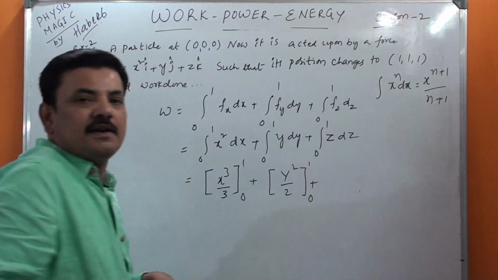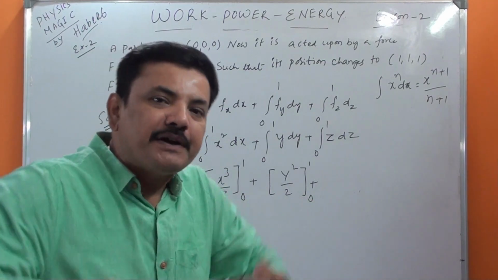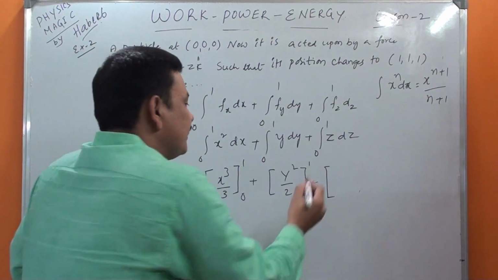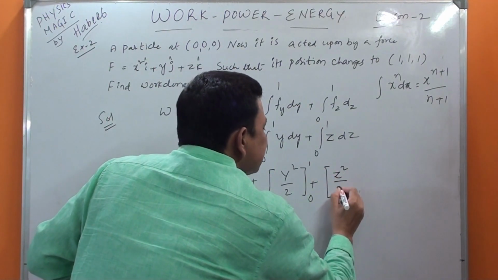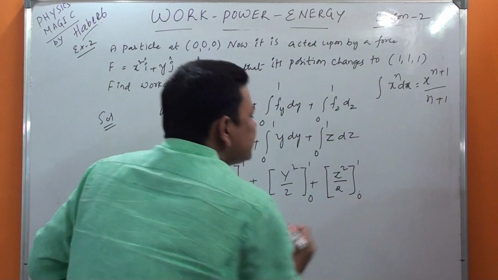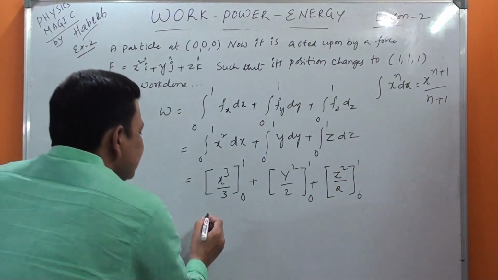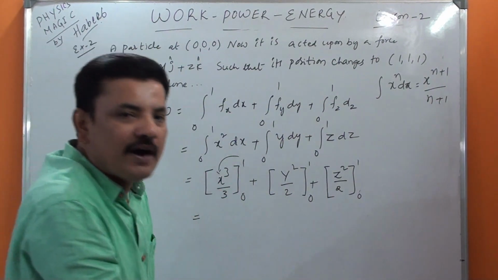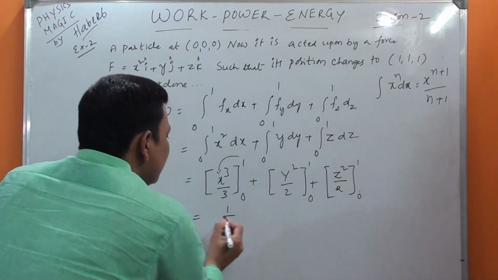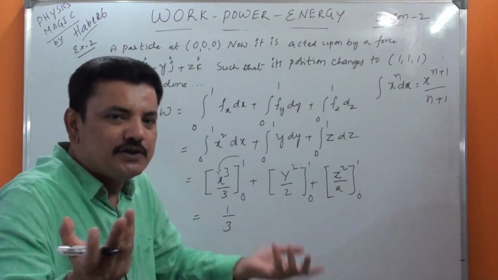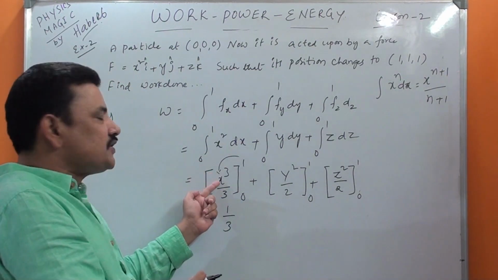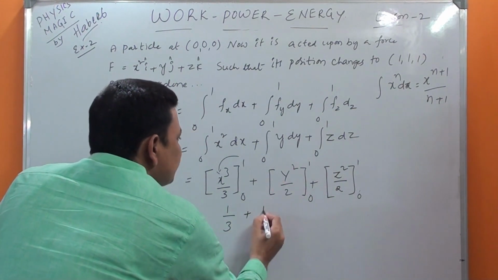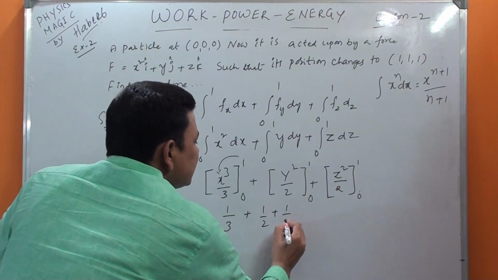Tell with me, the third one is simple, z square by 2 with limits 1 and 0. If I substitute 1 here, 1 cube is 1, so 1 by 3. Lower limit is 0 only, no need to consider. Then plus 1 by 2 plus 1 by 2.